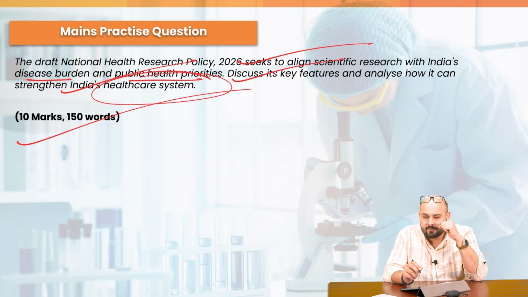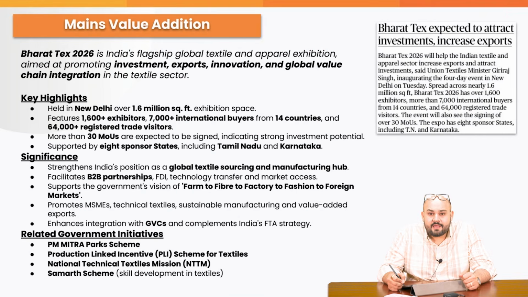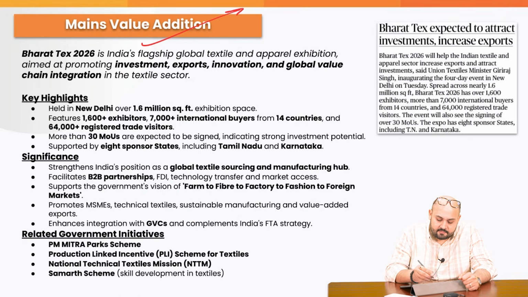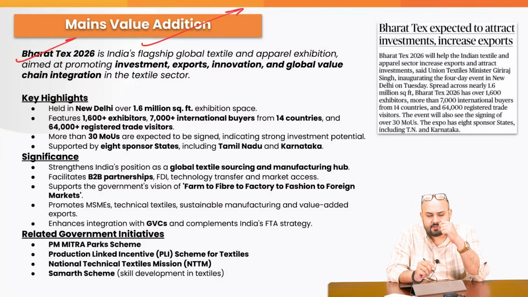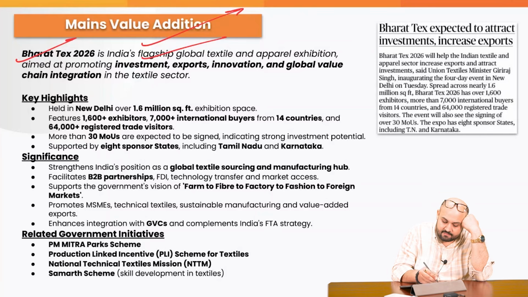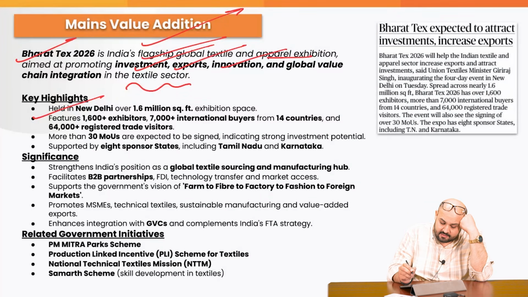Chalo, let's go to the mains value addition part. Now coming to the mains value addition part, we have two items over here. The very first deals with Bharat Tex 2026, which in one way or the other is trying to give a boost to the overall textile sector. It's India's flagship global textile and apparel exhibition aimed at promoting investment, exports, innovation and global value chain integration in the textile sector. It is being held in New Delhi, and it features more than 1,600 exhibitors and other players, supported by 8 sponsor states including Tamil Nadu and Karnataka.